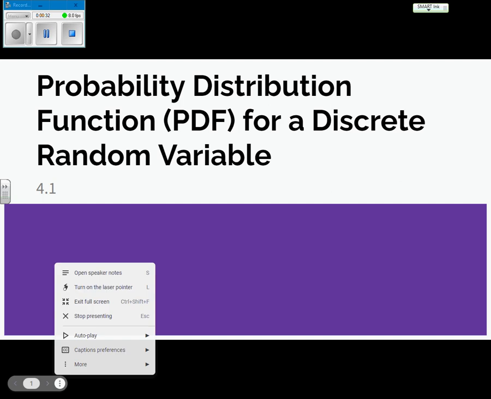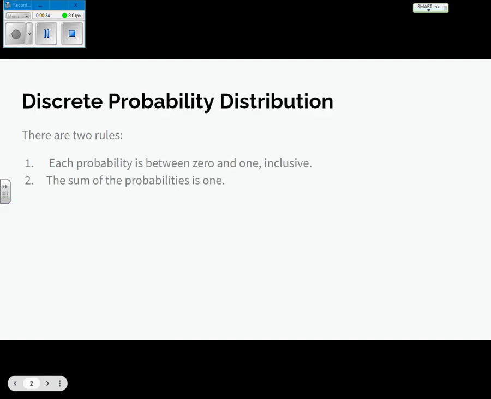When we're looking at PDFs, I just want to introduce them today. There are two rules. First rule is that each probability is between 0 and 1. This was a struggle on the quiz, like we already talked about, getting that probability between 0 and 1. And the 0 and 1 are inclusive. So it's okay if the probability of something is 0.